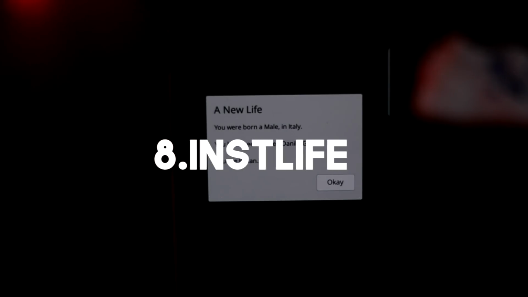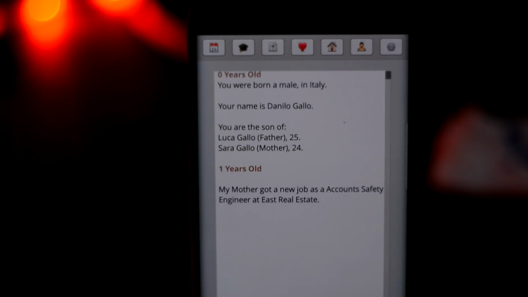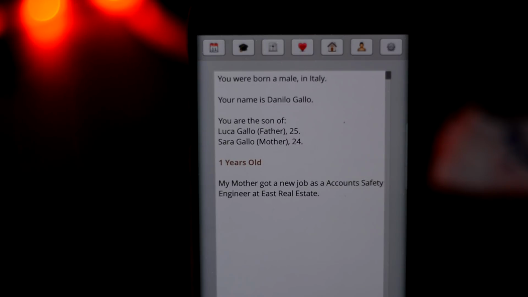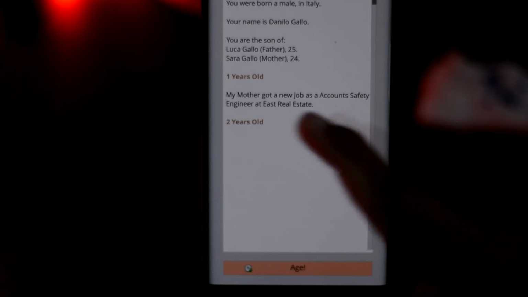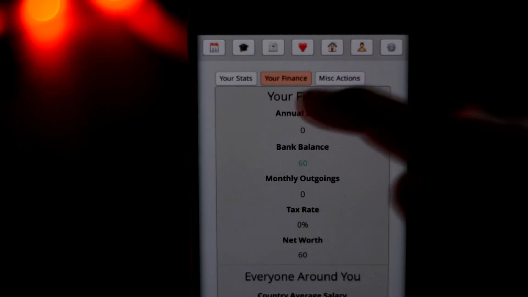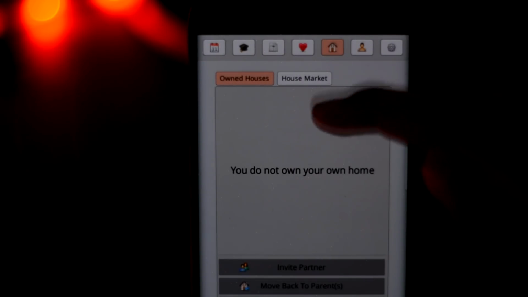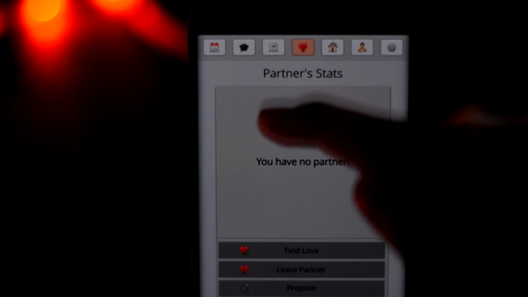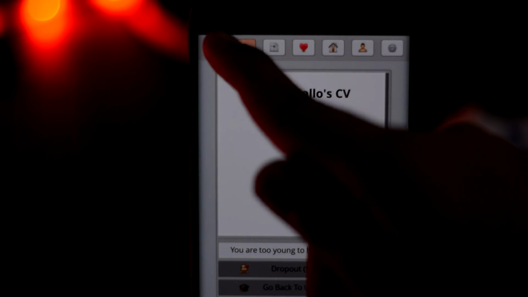So the next app is a game called InstLife. Basically, it's a life simulator game that is way faster than other simulators. You can press the age button to go to next year, and then it tells you anything interesting happening that year, and you can go to the options on the top of the screen, such as your stat, your financial stat, your CV, and other stuff. Once you die, you can start a new life as a different character. Overall, it's a great game and it's a light game to play in free time.